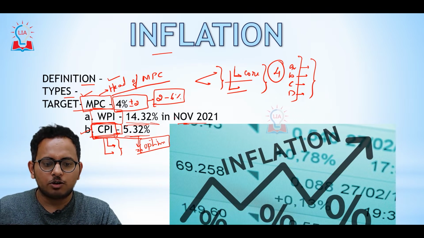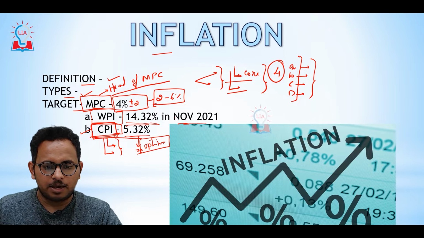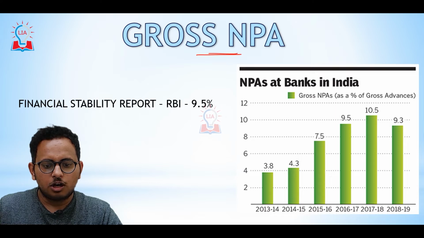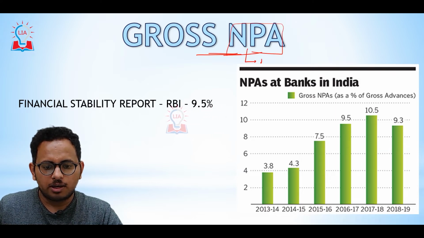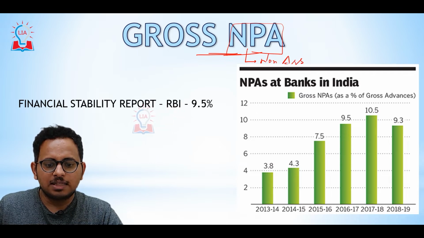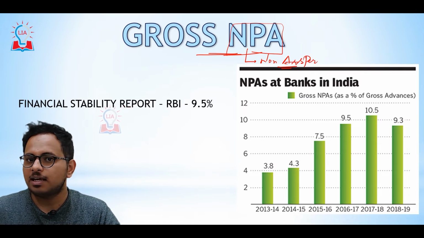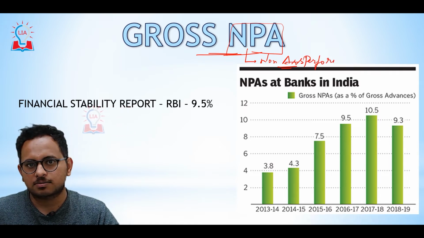The second macroeconomic indicator is the NPA, that is gross NPA. NPA stands for non-performing assets. Non-performing assets are those banking assets which do not give any interest back to the banks.